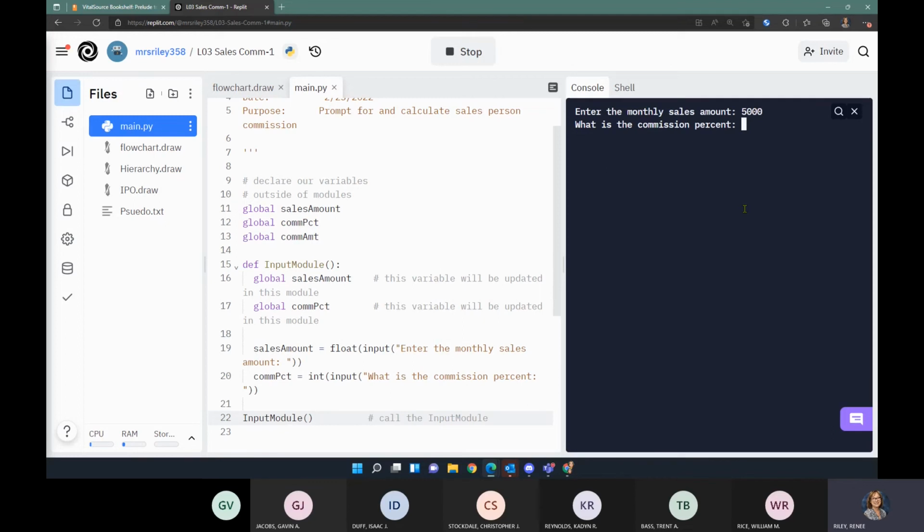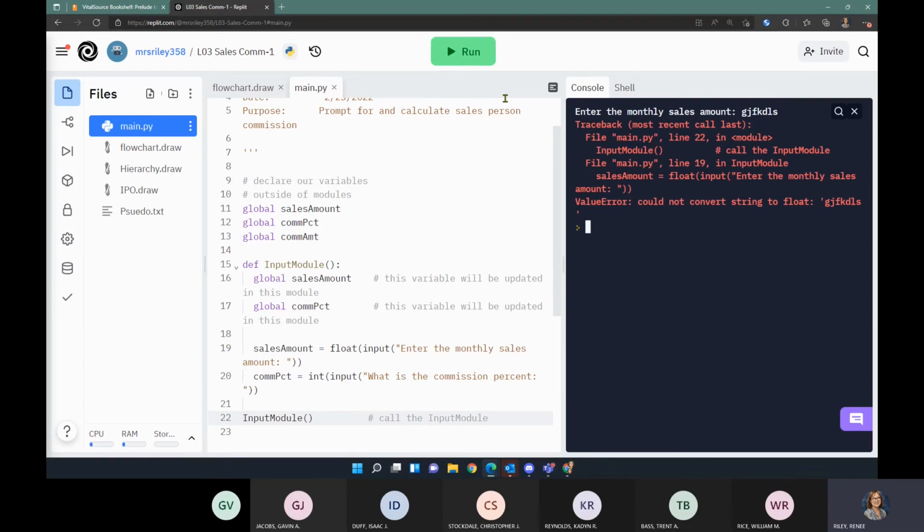Now at this point, if I typed something that was not numeric, my program would cancel because I'm casting this as an integer. Since I'm casting that, I don't have any sort of code in to handle errors, so it would cancel the program if we typed something that wasn't numeric. I'll type in a numeric value, and it looks like everything ran as expected. My input function ran. I didn't get any errors. Now I'll run it again and show you what will happen if I type in something that's not numeric.